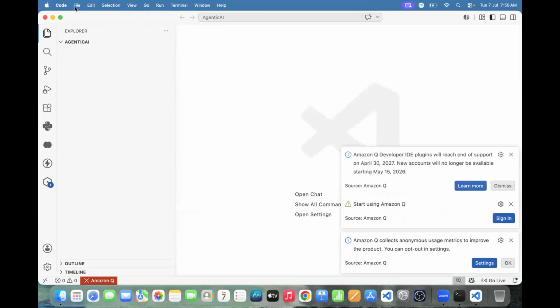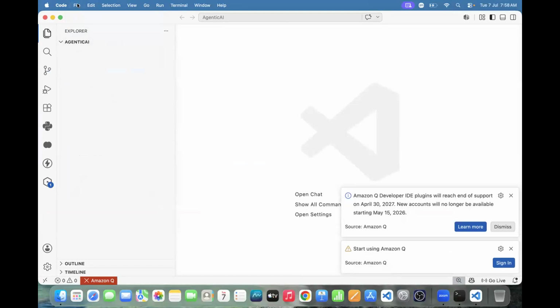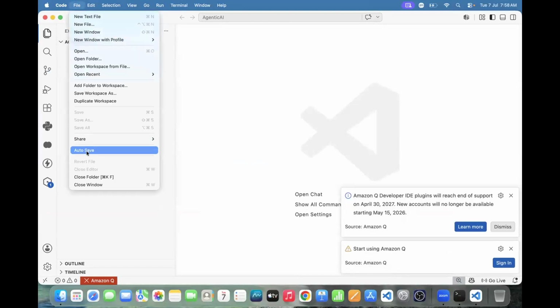Next one, team. One more thing, enable auto save, compulsory. It should be in tick mode. If you click again, it will disappear. It is compulsory, you need to enable auto save.